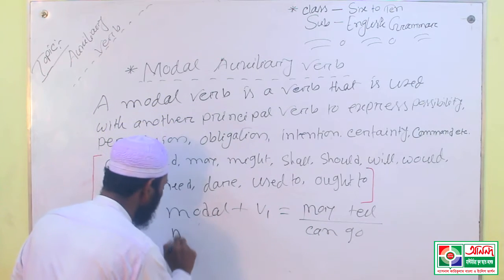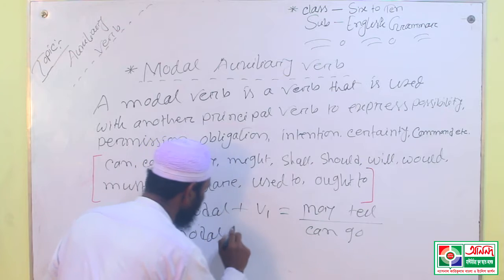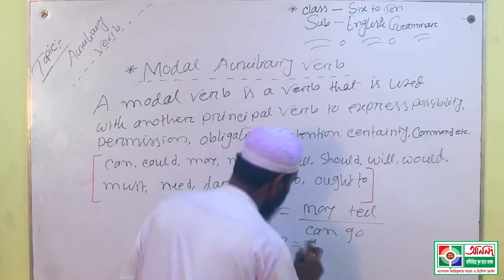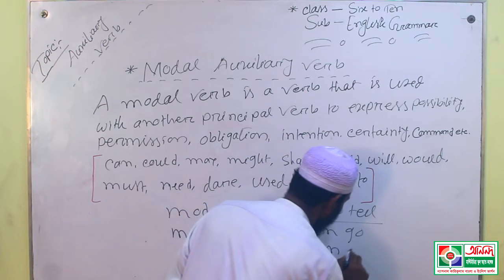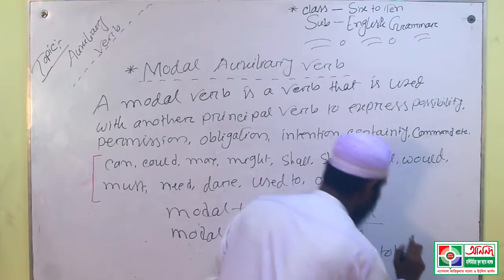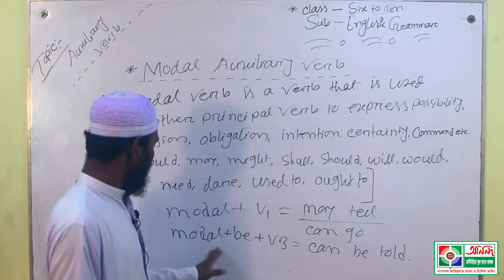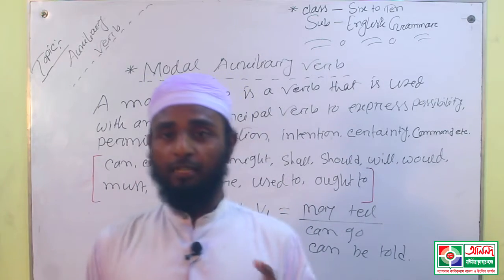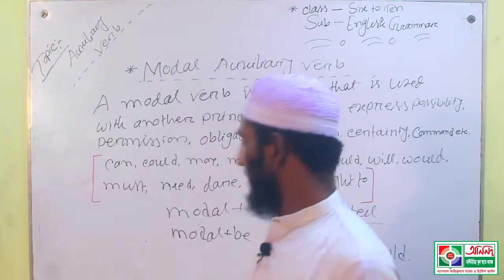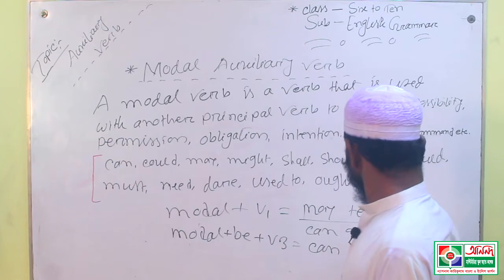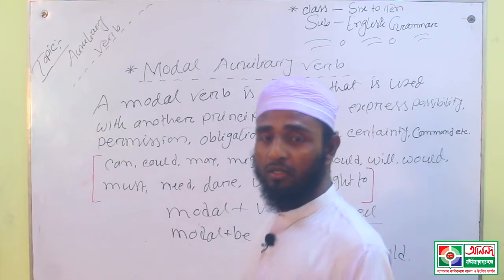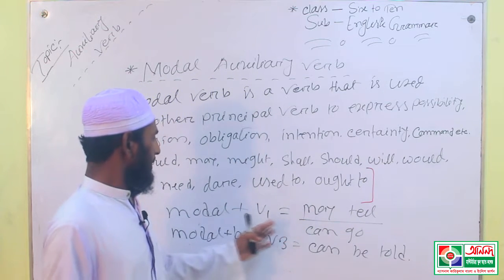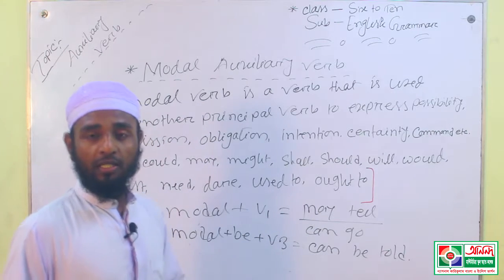But if you find modal plus be, then you have to use B3, such as can be told. If you find modal plus be, you have to use verb 3, that means verb past participle form. He can be told, will have gone, may have told.